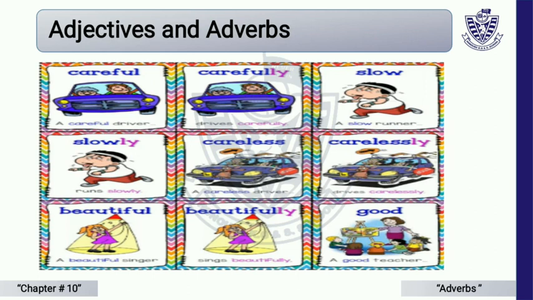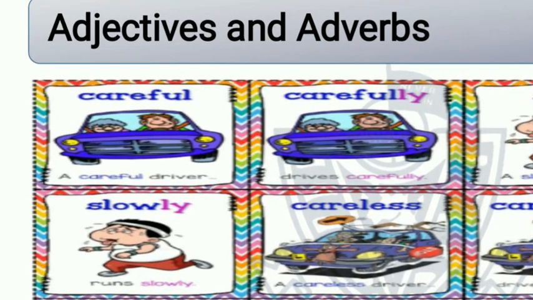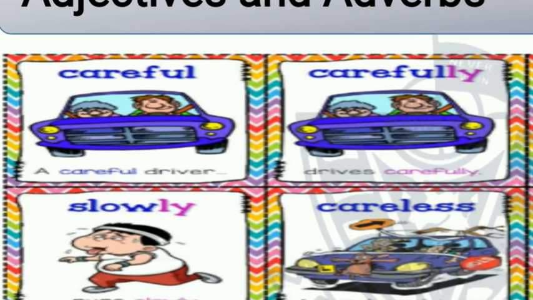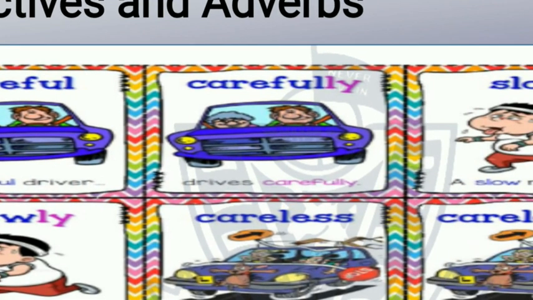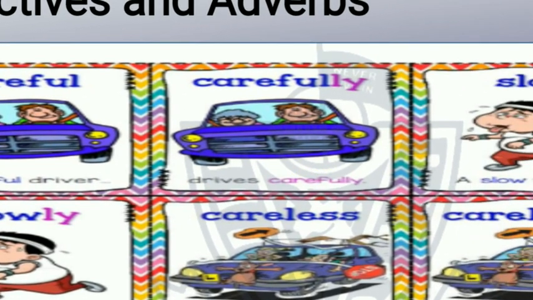Here we have some adjectives. We will change these adjectives to adverbs. Here is an example: a careful driver. He is a careful driver. Careful is an adjective and it is describing the driver. So we will change the word careful to an adverb, like he drives carefully. Here the word carefully is an adverb because it is describing a verb. Drives is a verb.